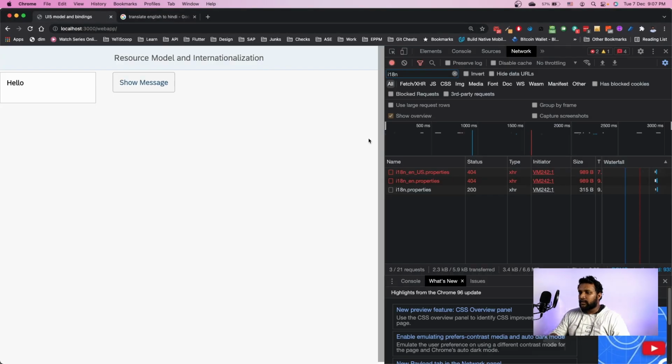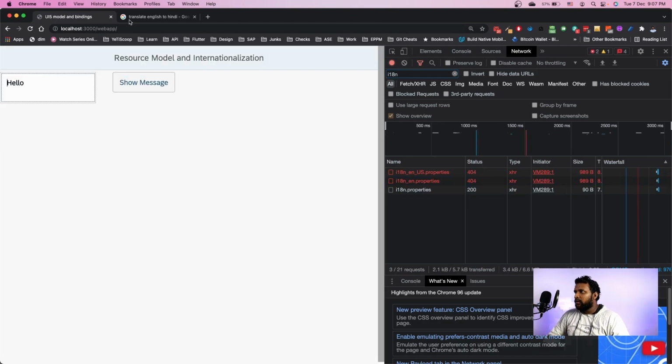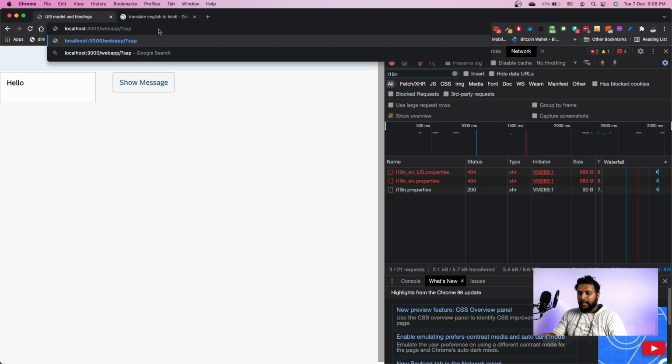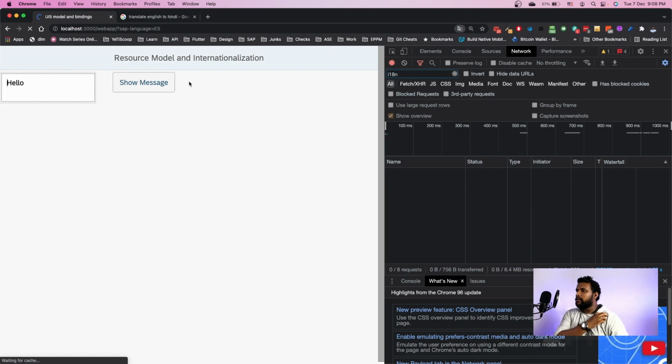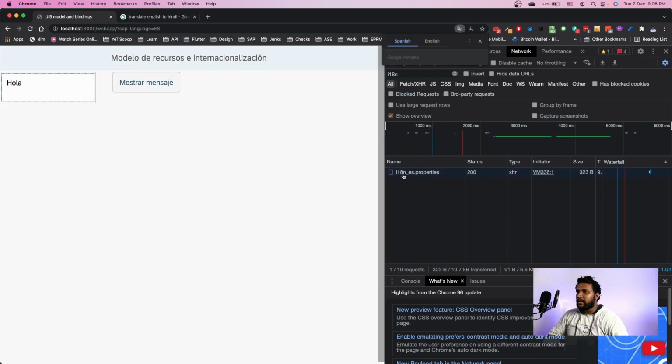I can come here and refresh, and you can see it is by default searching for EN, but I can change it by adding sap-language equal to ES. So once I use the ES language, our application will be searching for i18n underscore es. It is found and the text is translated to a different language. So this is how we handle translation or multiple languages in UI5.